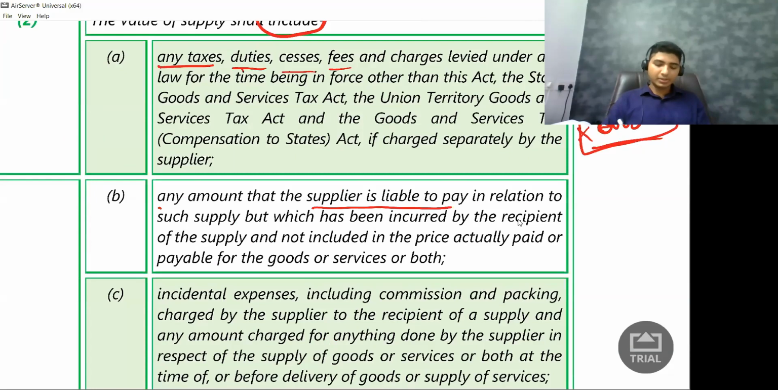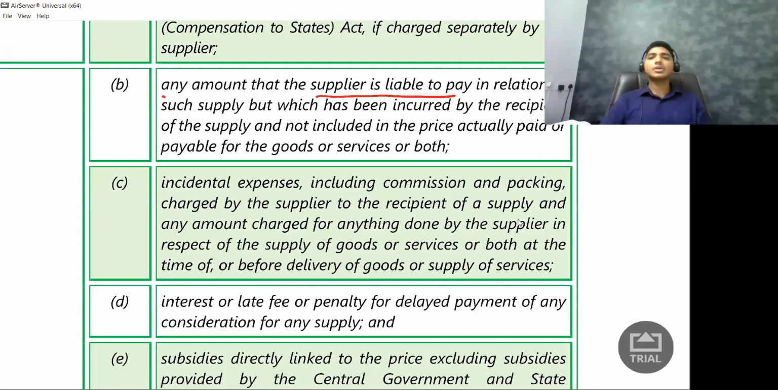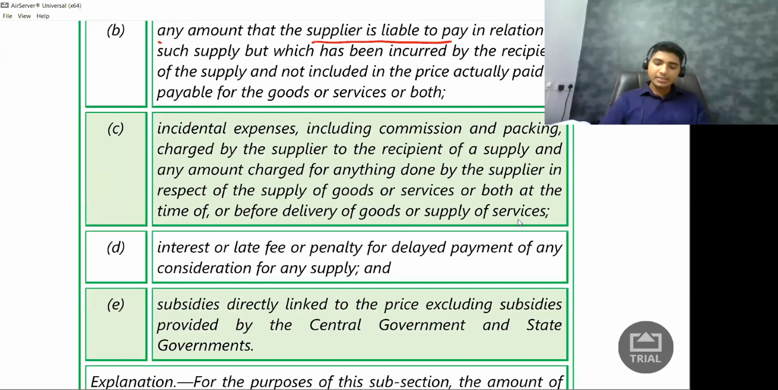So A talks about tax, and clause B talks about anything which the supplier is liable to pay, but which is paid by the recipient. Next, third one, they're talking about incidental expenses. Incidental expenses, including commission and packing charged by the supplier to the recipient of a supply, and any amount charged for anything done by the supplier in respect of the supply of goods or service or both at the time of or before the delivery of goods or supply of services.